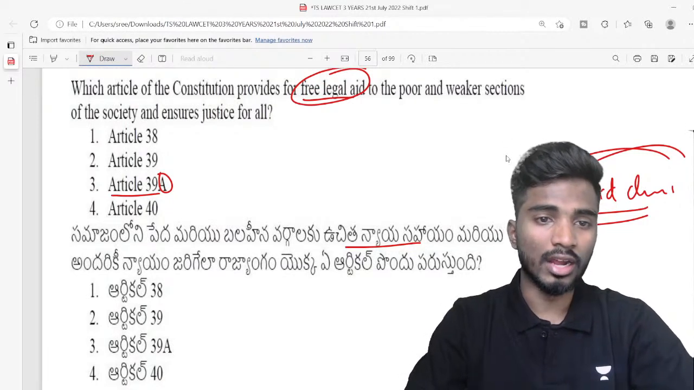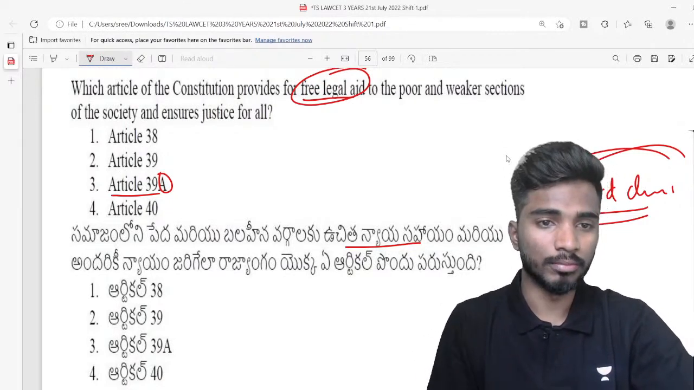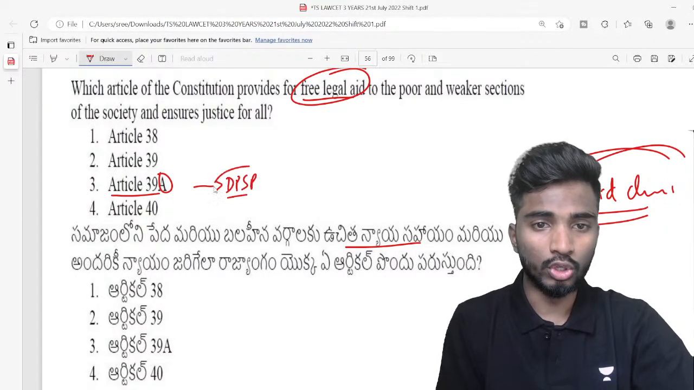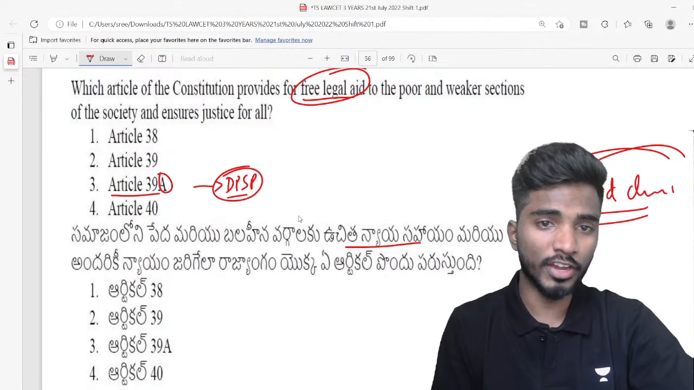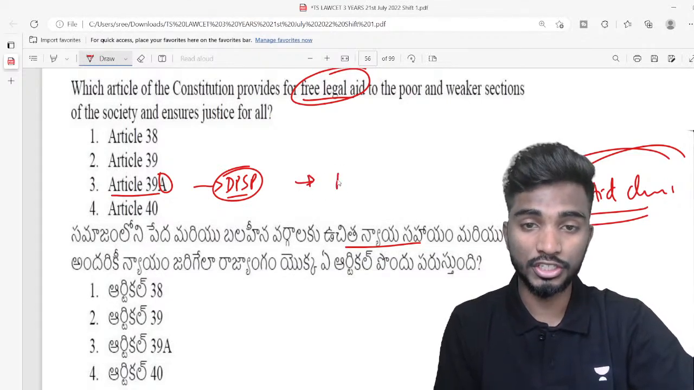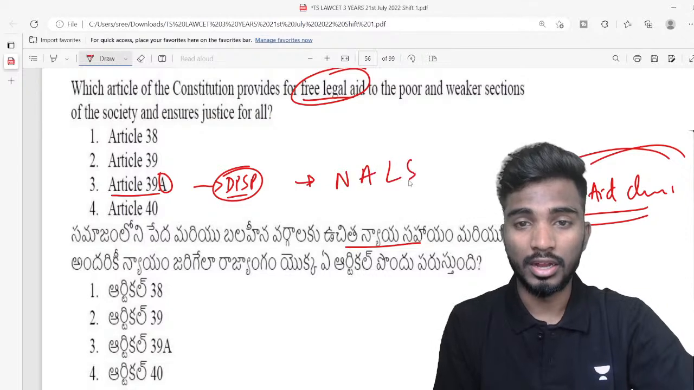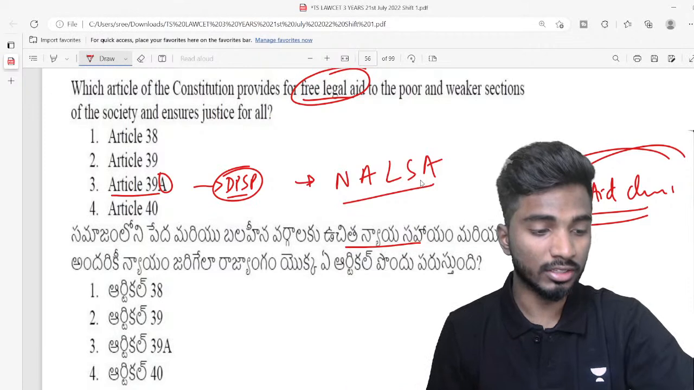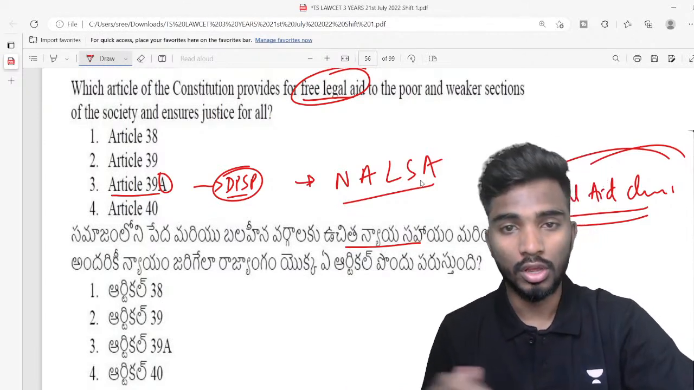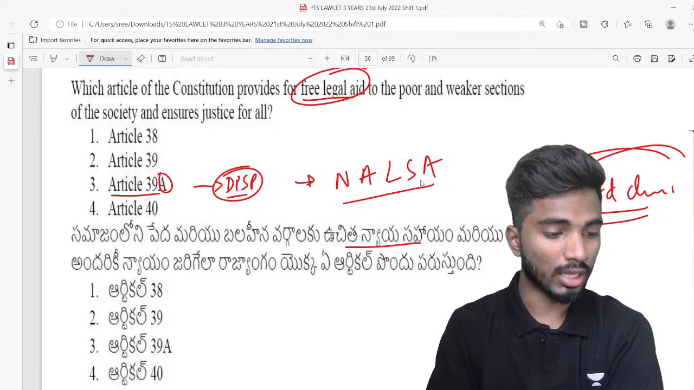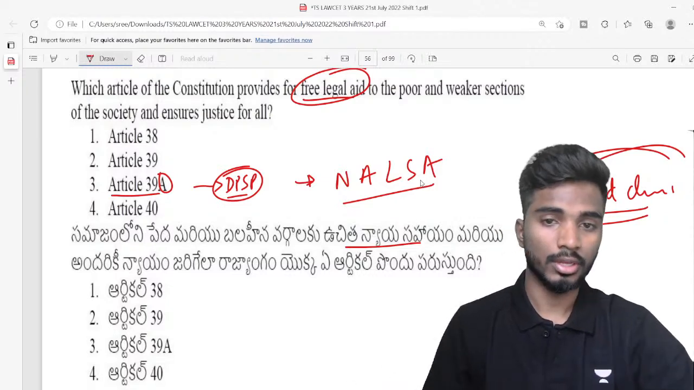So under Article 39 capital A, which is a part of DPSP, right? To give effect to this particular thing, Parliament has enacted a legislation which is known as NALSA, National Legal Services Authority Act. So by enacting this particular act, we gave free legal aid to poor and weaker sections. Very good guys, very good Madhavi and Indira.